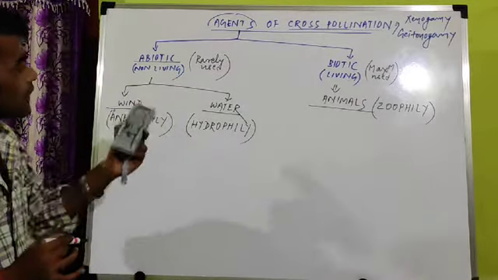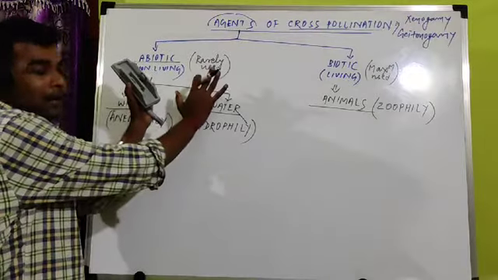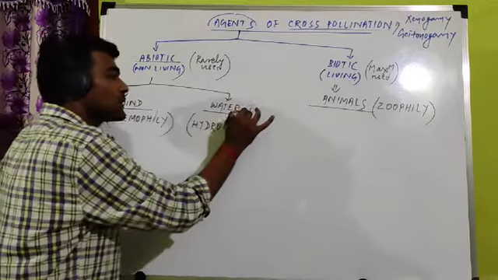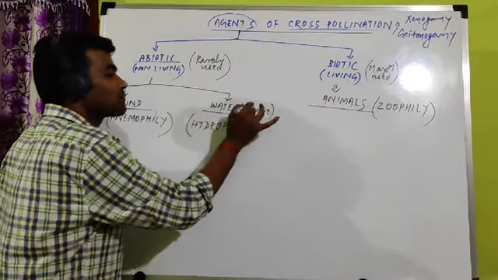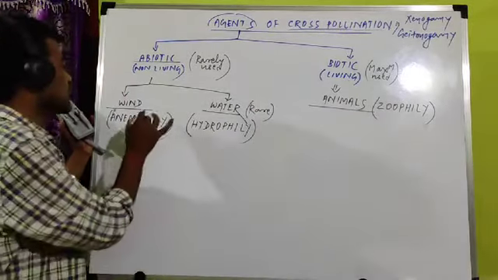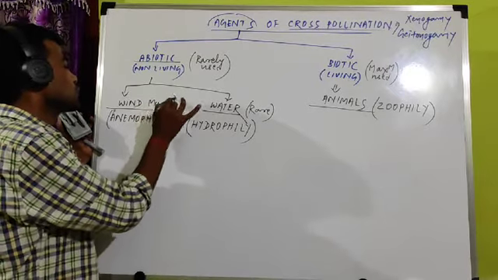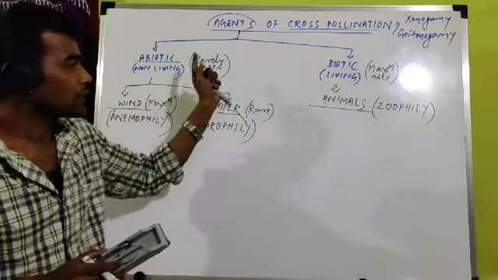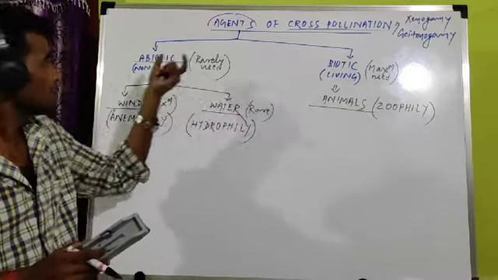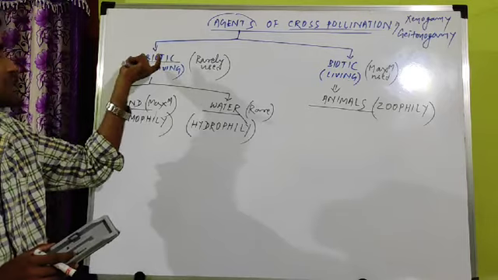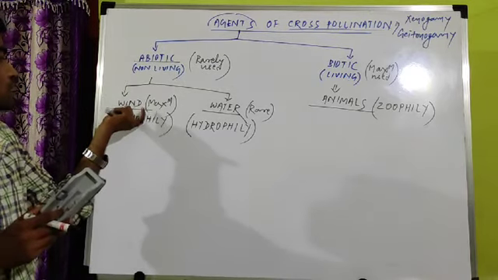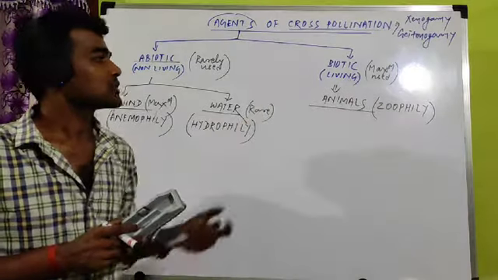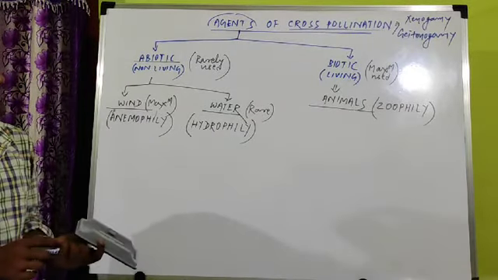Between these two, water is rarely used and wind is maximum used. So if the question comes, out of biotic and abiotic, which one is maximum used? It is biotic. Among the abiotic agents, which one is majorly used? That is wind.